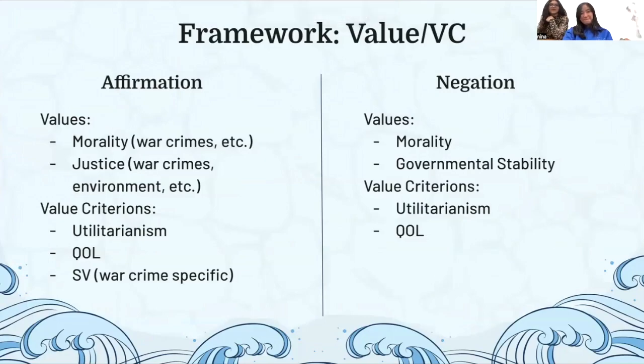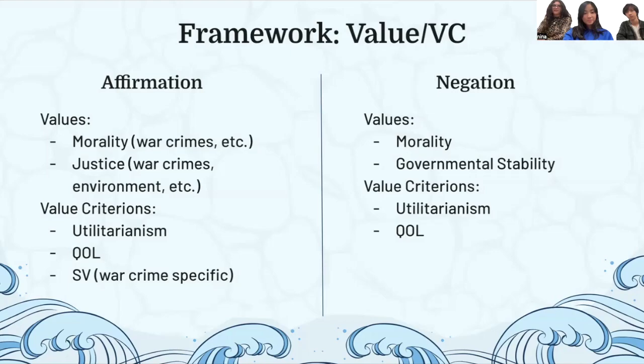Okay. On AF, you're going to want to go for morality or justice because it's really simple with the ICC: war crimes, obviously killing people and mass genocide isn't moral or just. And with the UN clause, it's more our moral obligation to help the environment, and there are also arguments with economy, having a good economy to help our people. With value criterions, utilitarianism is going to be a really big one because both of these are global treaties, so they have more scope than just the US, like civilians. So utilitarianism is whoever it benefits the most is whether we should or should not.